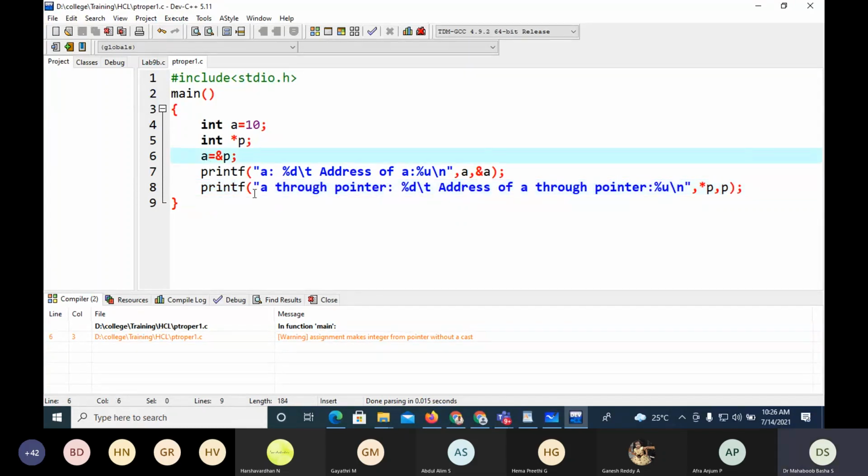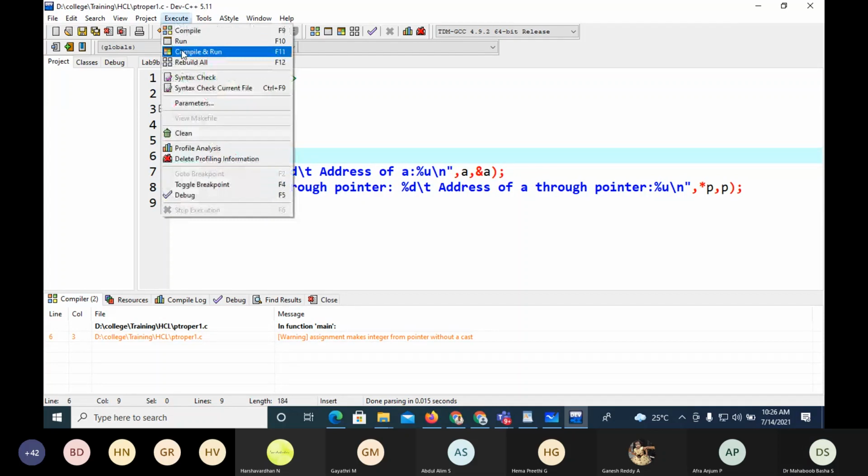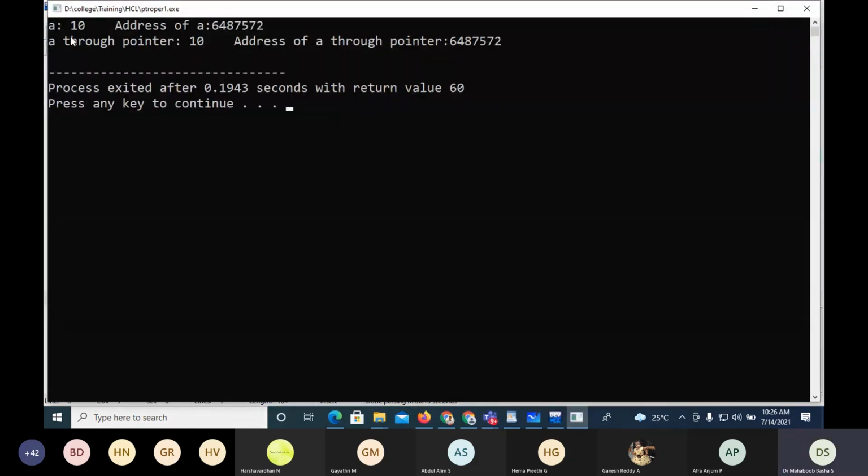Sorry, I made a mistake here. It should be p = &a. I did the reverse. So now a is 10, and the address of a is 6487572. It is a memory location. A through the pointer, I'm getting the same. The address of a through the pointer is the same.